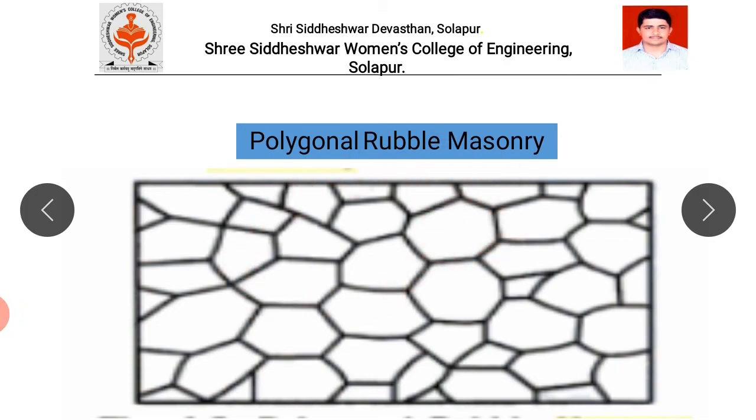In that, we have specifically discussed rubble masonry, how the mortar should be selected, and what the criteria should be for selection of stones.